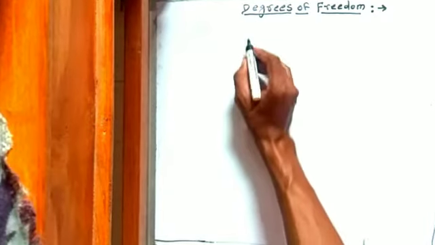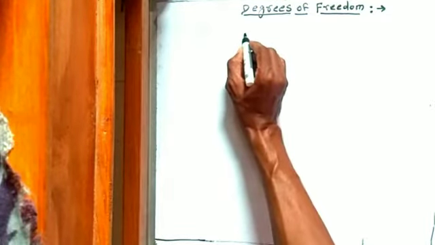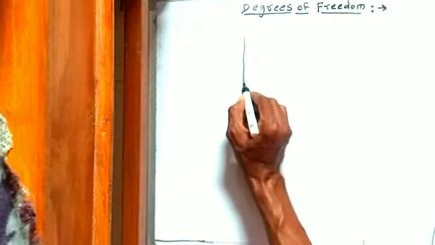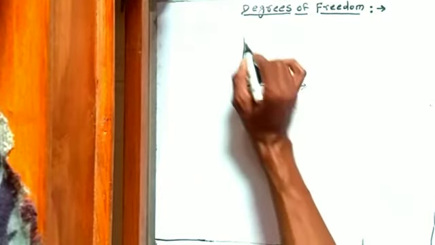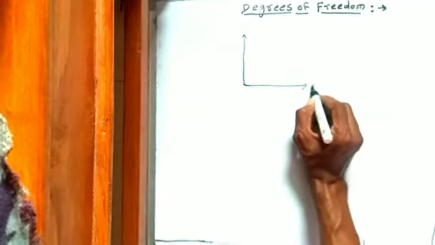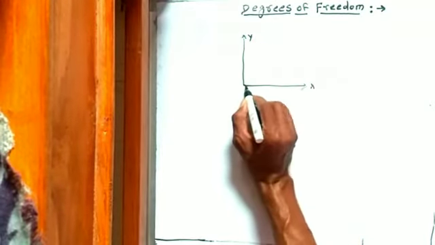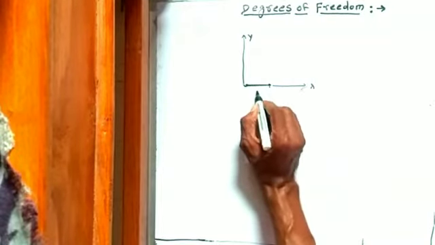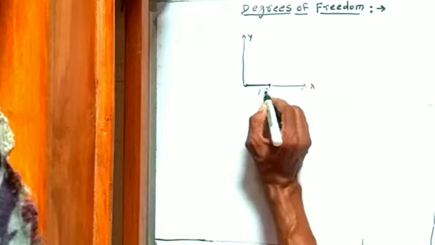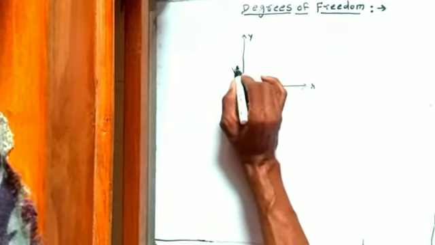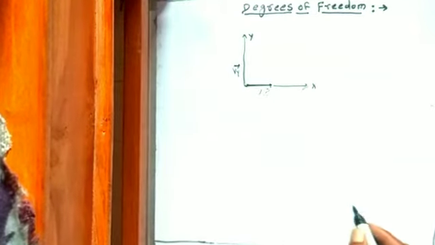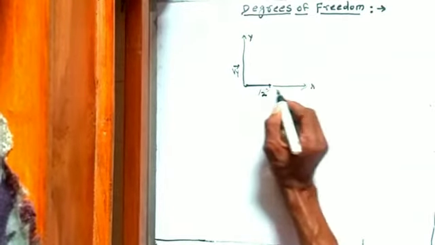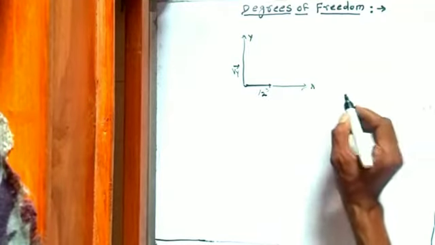We know that to move a molecule freely in space, it requires 3 coordinates to specify its location. Suppose the molecule is restricted to move in a plane, which is two-dimensional, then it requires 2 coordinates to specify its location and 2 velocity components for describing its motion.